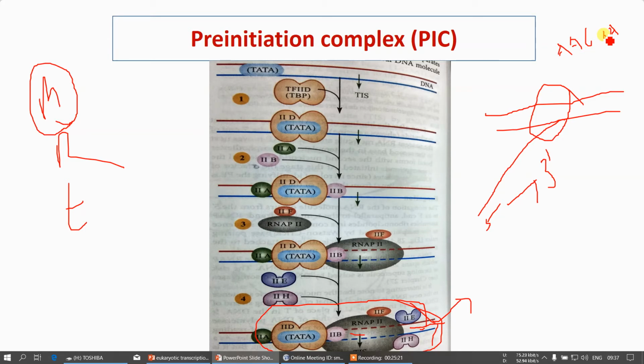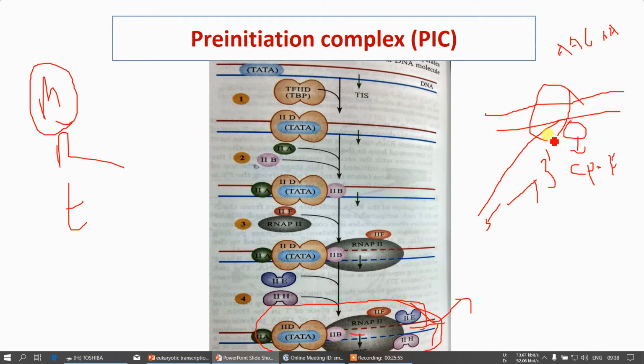So by these termination codons, this RNA polymerase will initiate the attachment of a terminating factor. This factor is known as CPSF. The full form of CPSF is cleavage and polyadenylation specific factor. Once again I am telling you in a slow reaction.